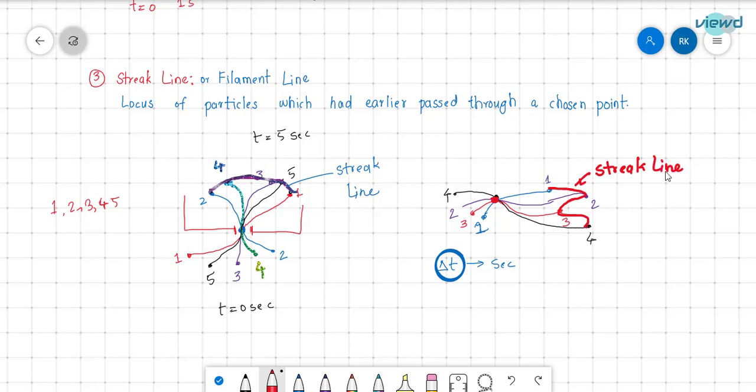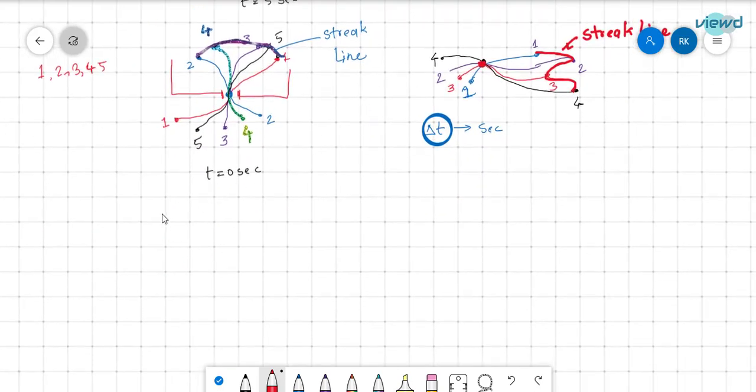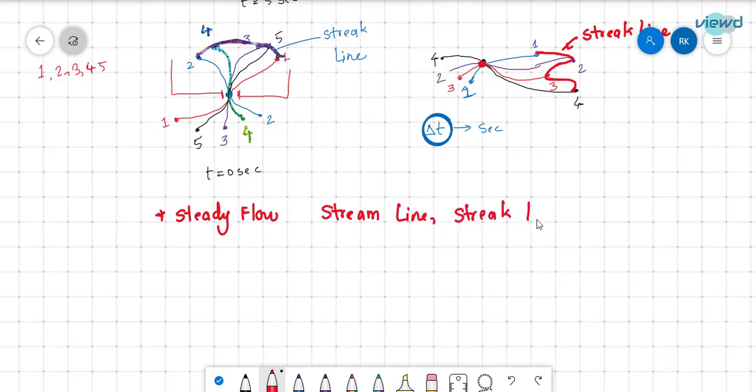So these are the differences between streamline, path line, and streak line. There is an important point: for steady flow, streamline, streak line, and path line are the same. Remember this. So this is about streamline, streak line, and path line.